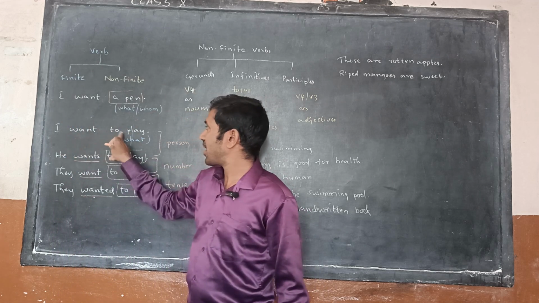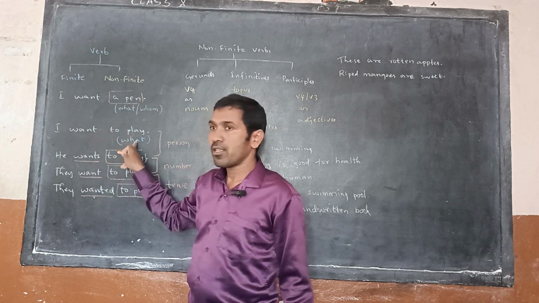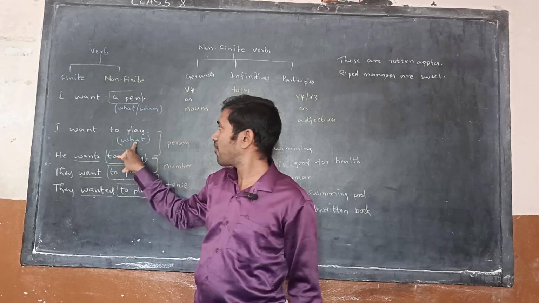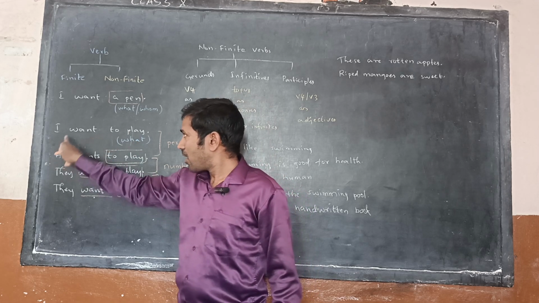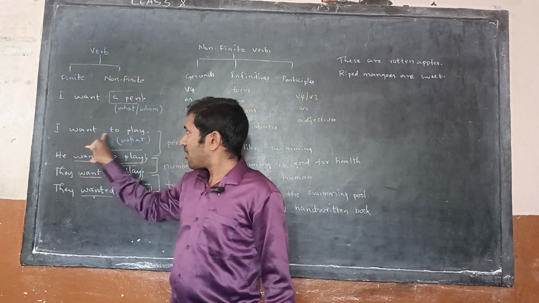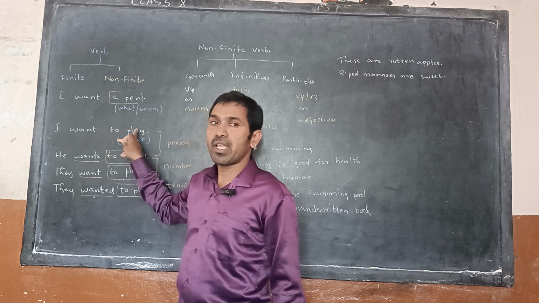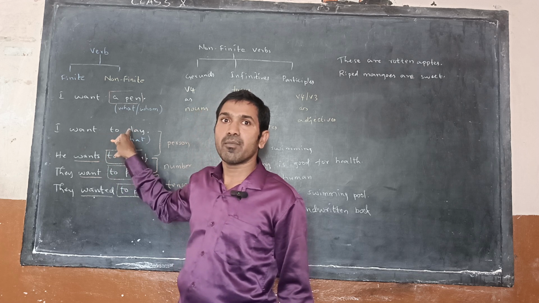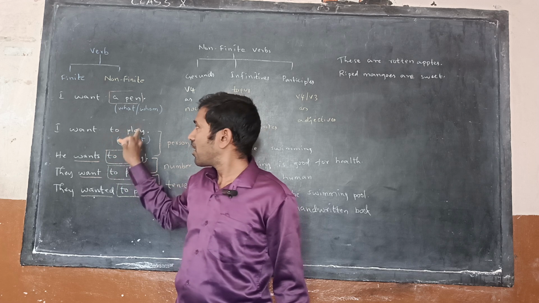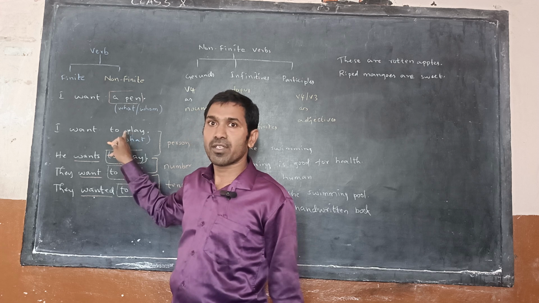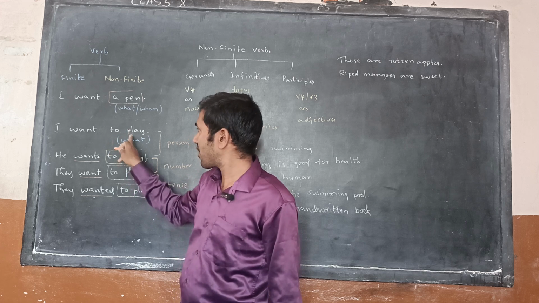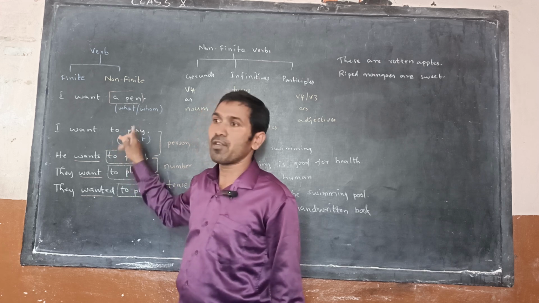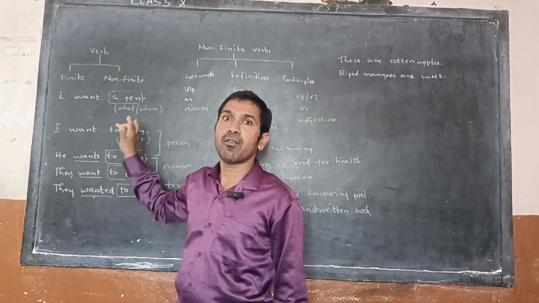I want to play here. To play also gives the answer for the question what. Now this to play is a verb but works like a noun, and it gives the answer for the question what. When you get the answer for the question what or whom, definitely you will get the answer as a noun or pronoun.